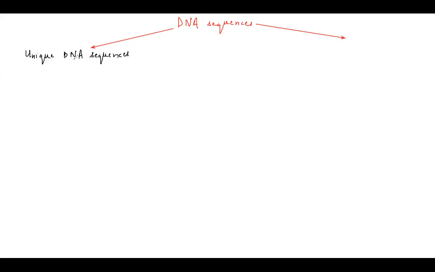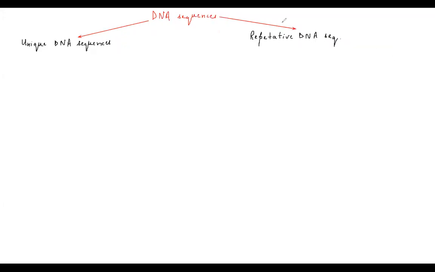If DNA sequences are present in more than one copy within the genome, then they are referred to as repetitive DNA sequences. Now, moving forward, unique DNA sequences are present in the euchromatin region.